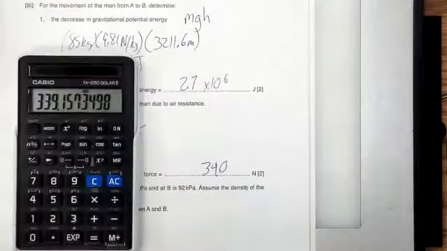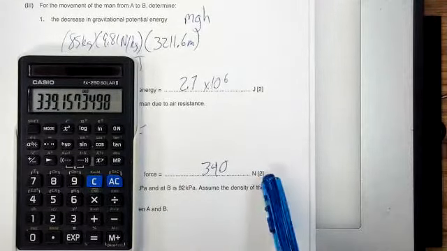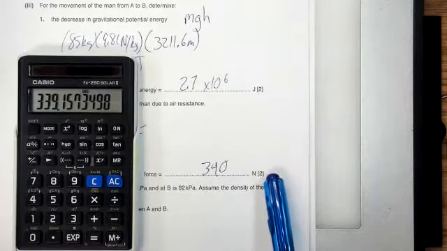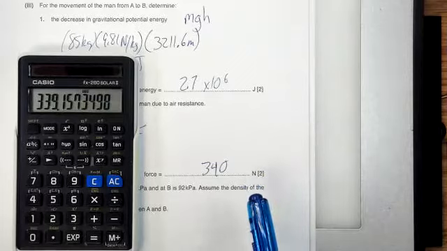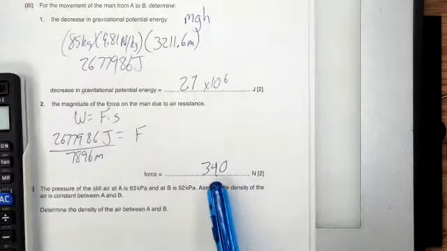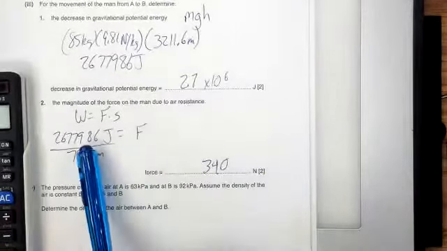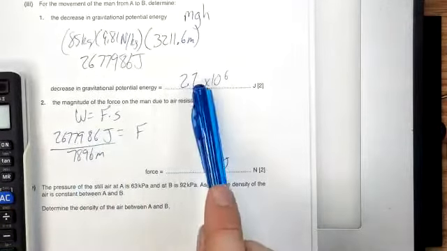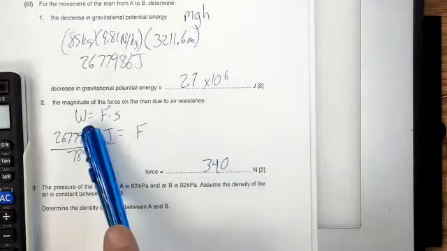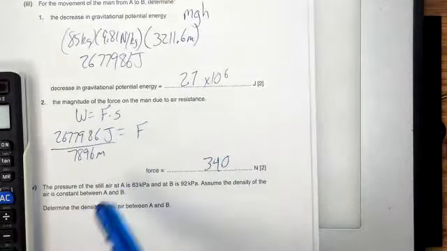Okay, 340 newtons. I would be very impressed if anybody got that correct. Did anybody get that? That's a tough one. Don't feel bad, this is a really tough calculation. If the explanation made sense to you, if you're like, oh, okay, that's not so bad, it's that concept, right, that you need to say energy and work are the same thing, and to keep in mind conservation of energy.